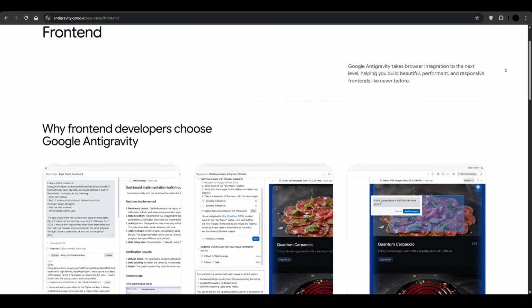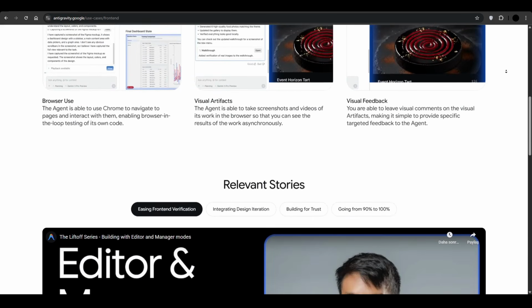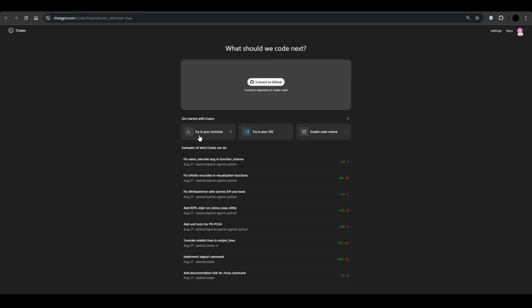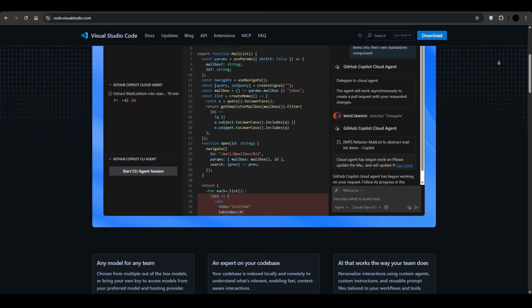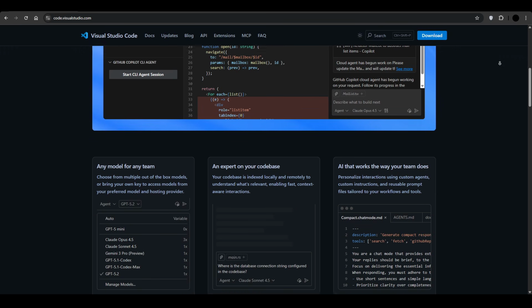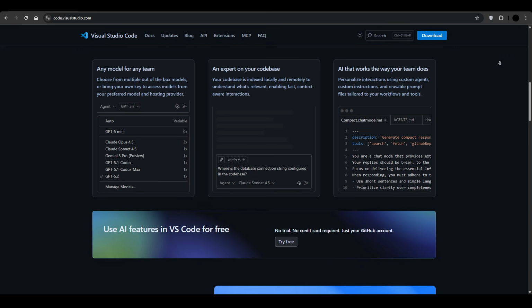So here's the simple way to choose. If you want speed and automation, use anti-gravity. If you want help writing and understanding code, use Codex. If you want a solid place to write and manage your code with flexibility to add extensions and AI tools on it, use VS Code.